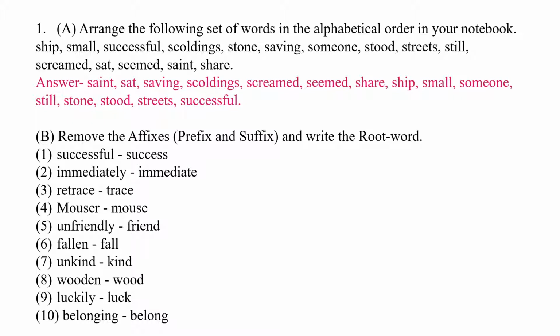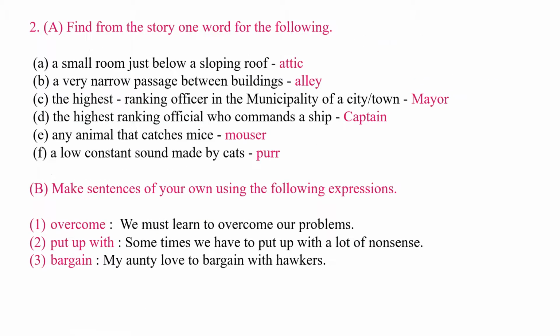Successful, success. Immediately, immediate. Retrace, trace. Mouser, mouse. Unfriendly, friend. Fallen, fall. Unkind, kind. Wooden, wood. Luckily, luck. Belonging, belong. So these are the root words.